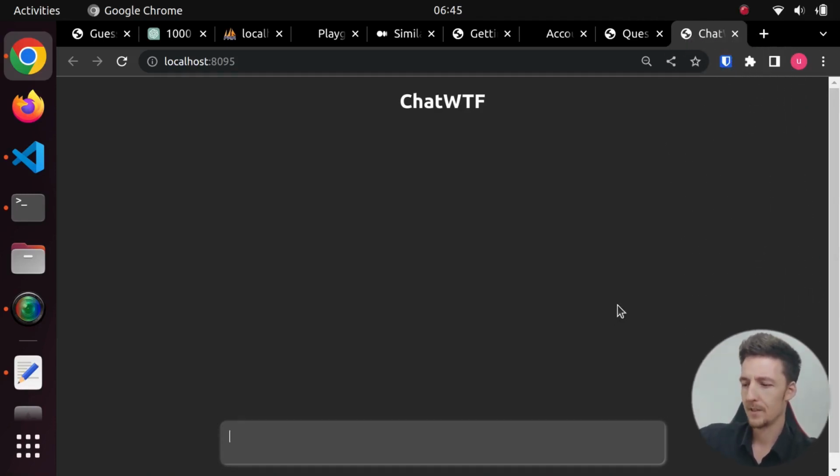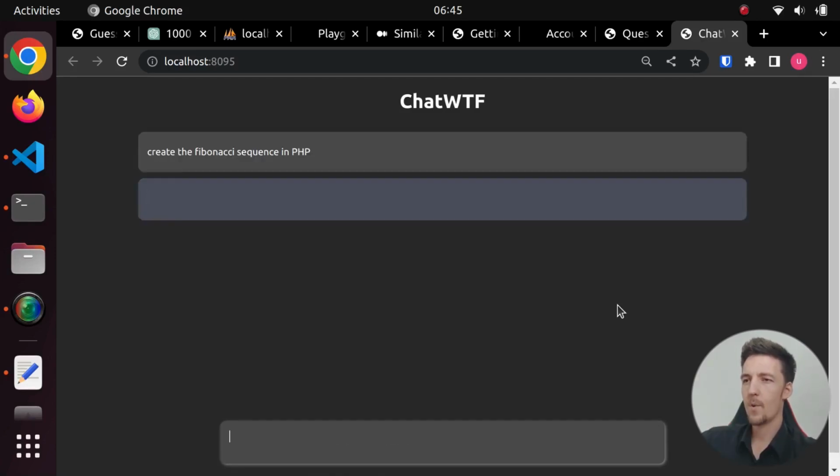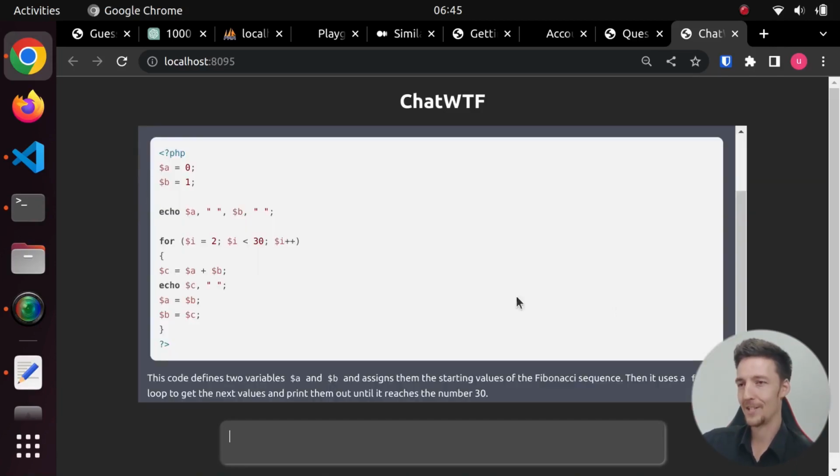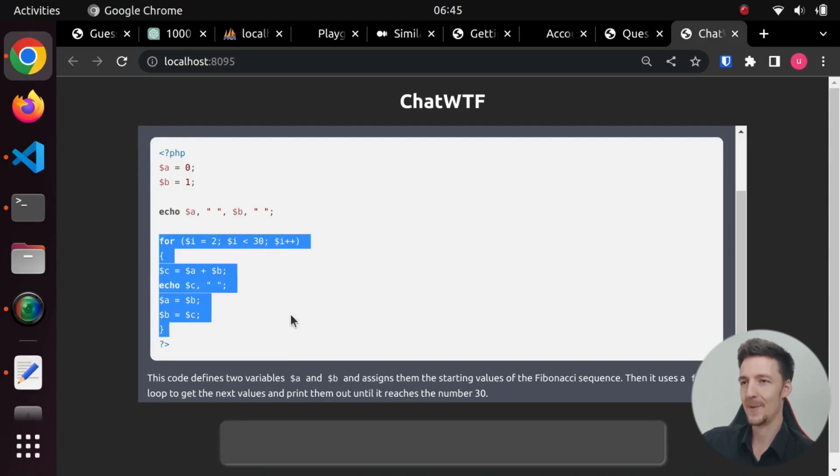So this chatbot uses the OpenAI API to act as a programming helper. So I can say something like, create the Fibonacci sequence in PHP. And then it will think for a while and it will give me the answer. And here we have the Fibonacci sequence with a for loop in PHP.